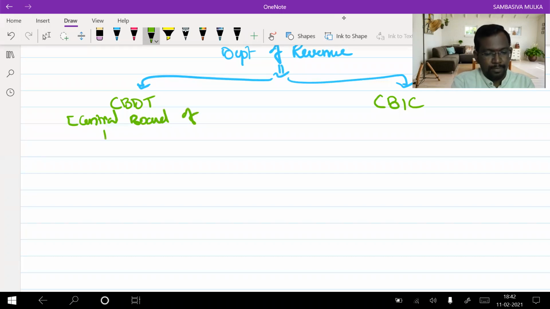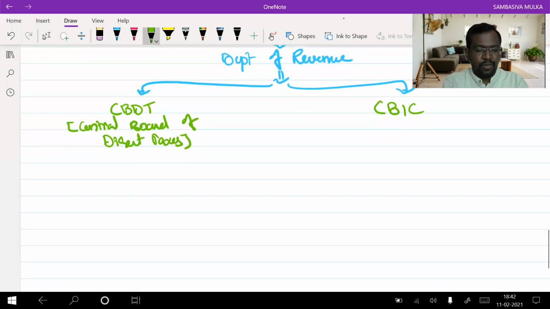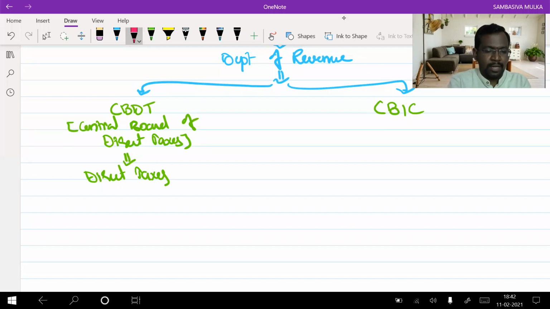CBDT stands for Central Board of Direct Taxes, which looks after all direct taxes in India. So for direct taxes, the administrative authority is CBDT.